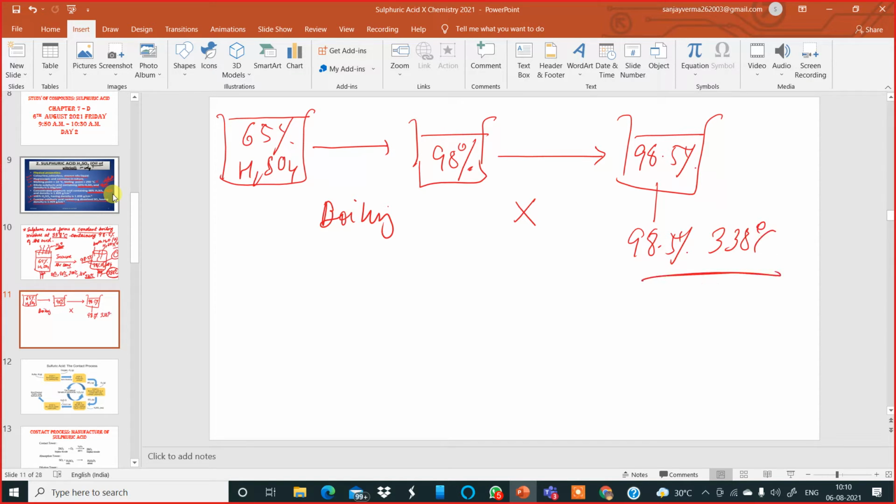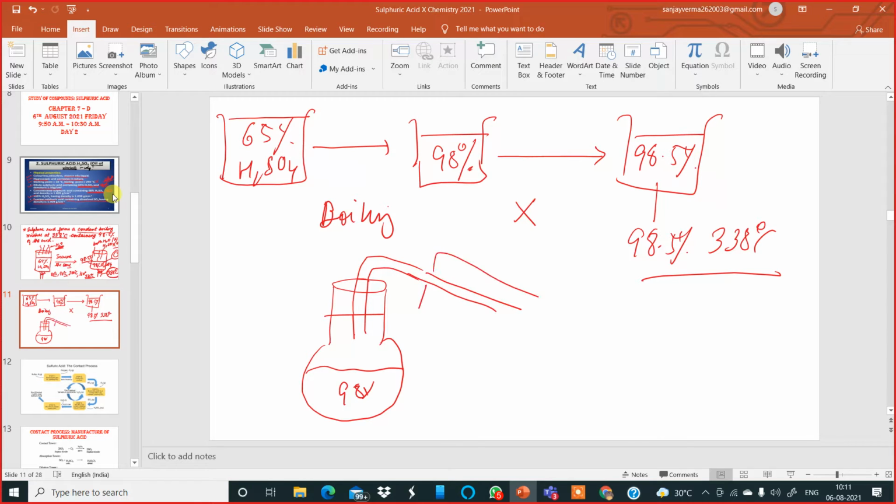So we have to distill it. Consider the distillation apparatus for preparing distilled water. In a similar way, we take sulfuric acid in a container, say 98%. We fix a distillation apparatus like this.